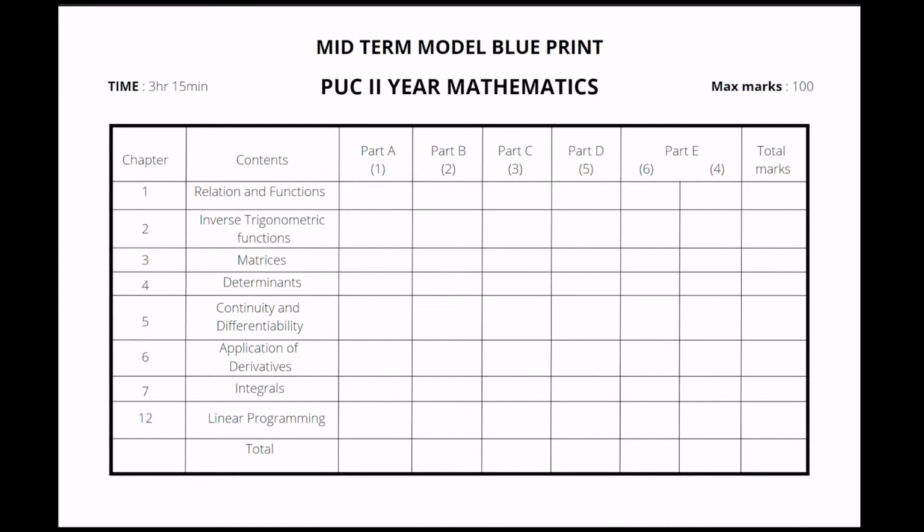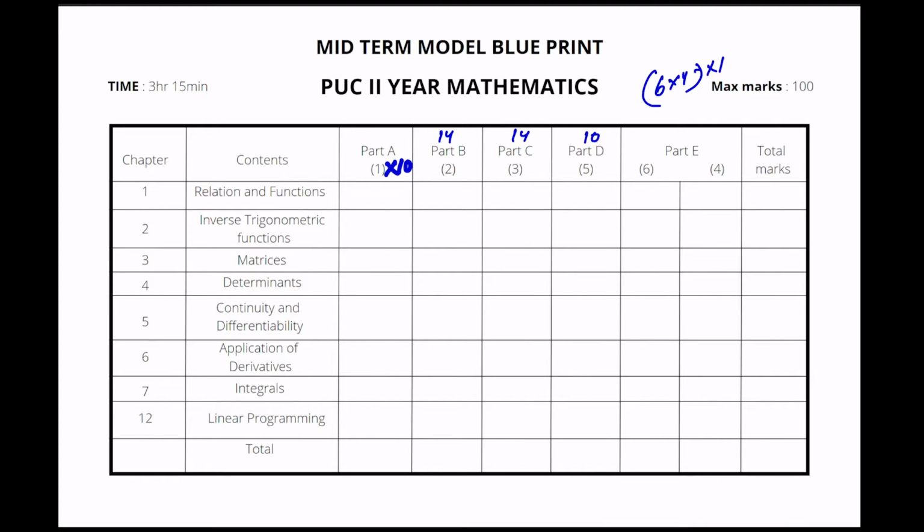Now, one markers will have 10 questions, and two markers will have 14 questions. Three markers again have 14 questions in total, and five markers have 10 questions. You will have a choice in this. Six markers will have two sets, 6 into 4 as usual, but you have to solve only one. And the total, we already know that. So now let's see what things we have and what is the most probable.